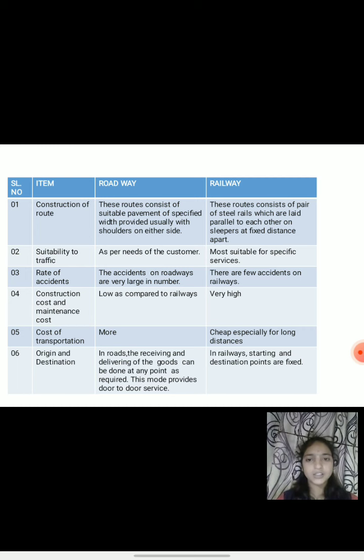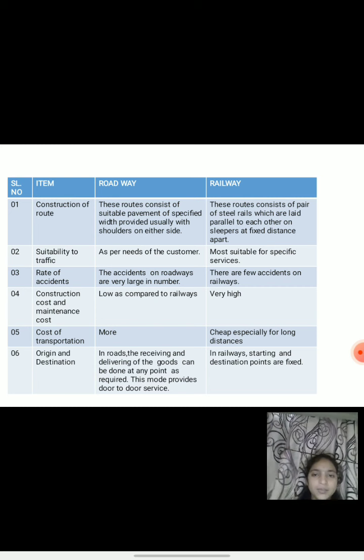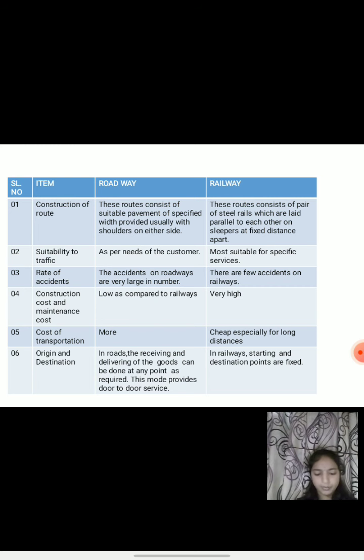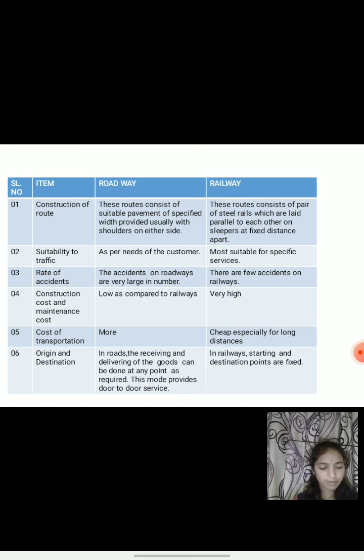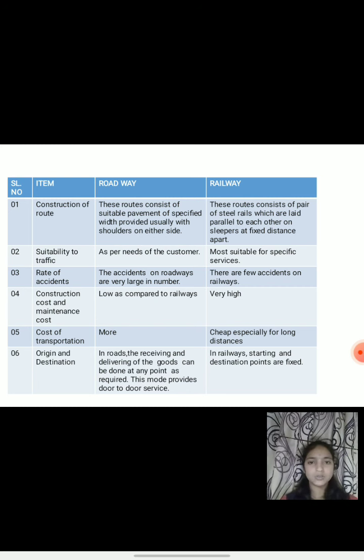First one, construction of route. It means a way which is travelled or passed on by the vehicles. In the roadway transportation, these routes consist of a suitable pavement of specified width provided usually with the shoulders on either side. In case of railway transportation, these routes consist of a pair of steel rails which are laid parallel to each other on sleepers at a fixed distance apart.